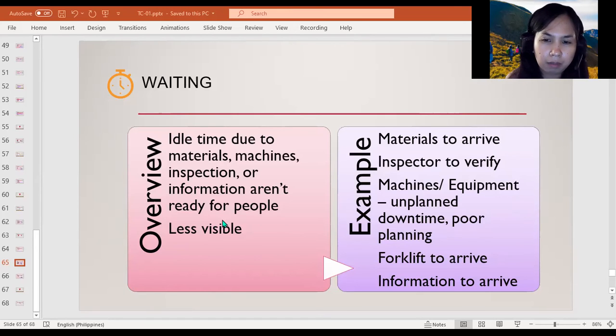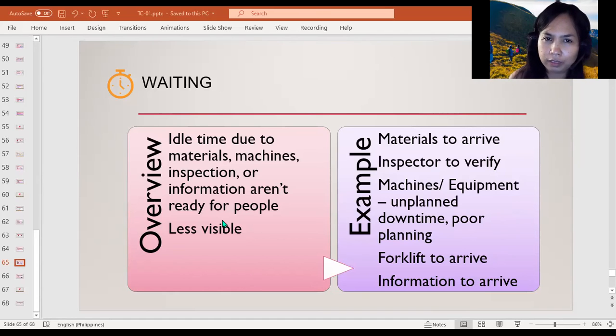Then there are many examples of waiting that we can think of, such as when people aren't able to do their job because they're waiting for the materials to arrive, or perhaps they're waiting for an inspector to come to verify the work was done right the first time. What else? Another example of waiting occurs when we're forced to wait for machines or equipment to become available, either because of poor planning or unplanned downtime.